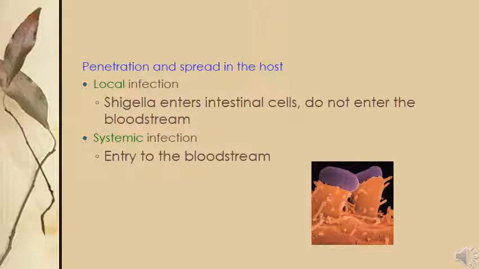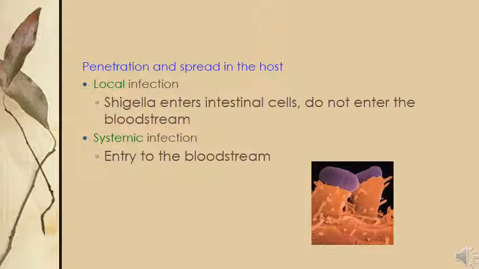Shigella is a bacterium that causes dysentery. Shigella attaches to the intestine, penetrates into the cells of the GIT, and spreads from cell to cell through actin filaments. So these are local infections.